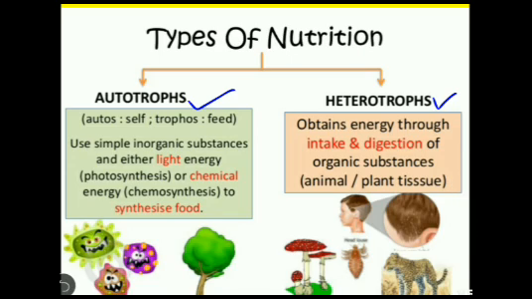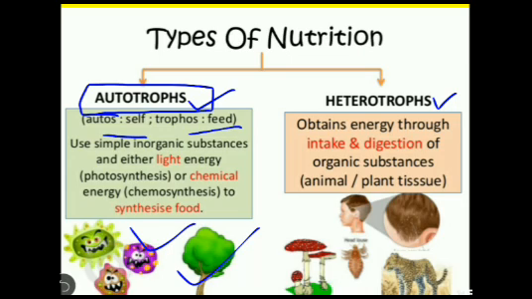The organisms that can prepare their own food by using carbon dioxide, water and minerals are known as autotrophs, and this type of nutrition is called autotrophic nutrition. Like some bacteria, all plants prepare their own food and are also known as producers.